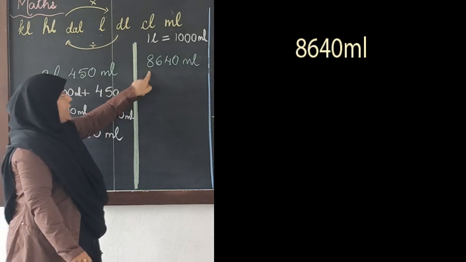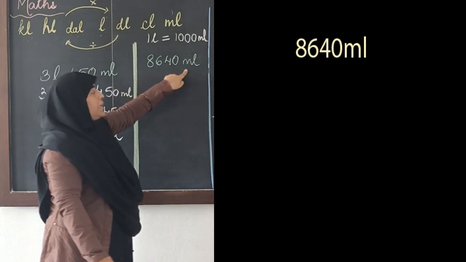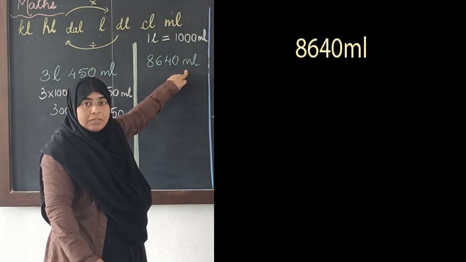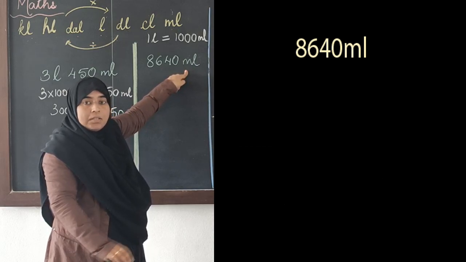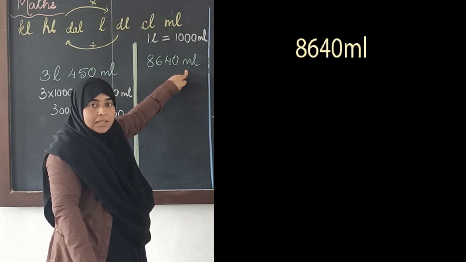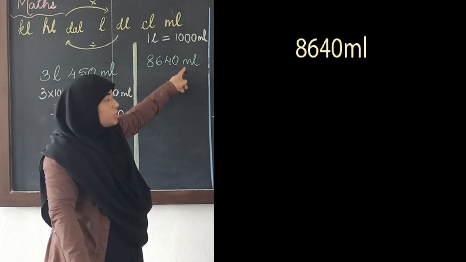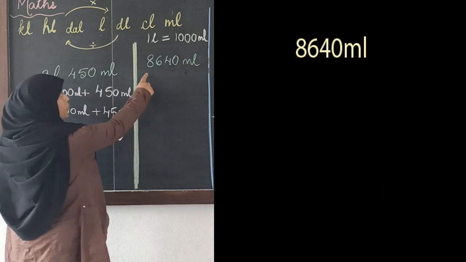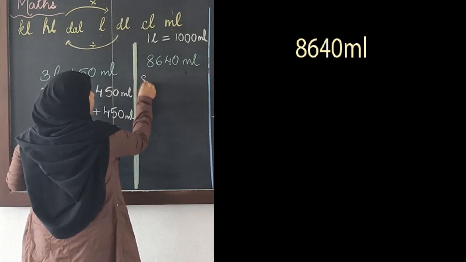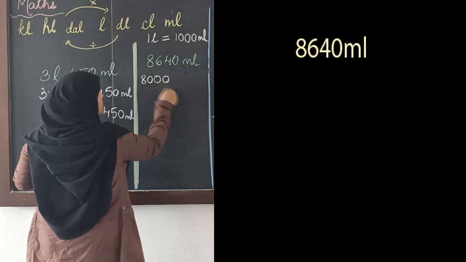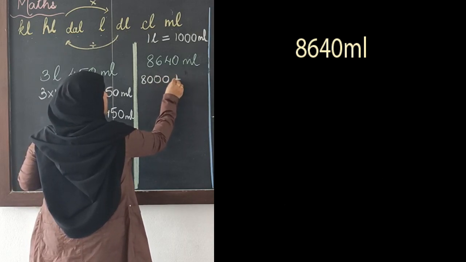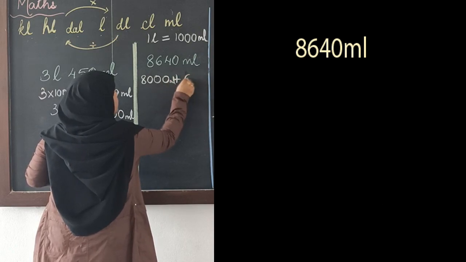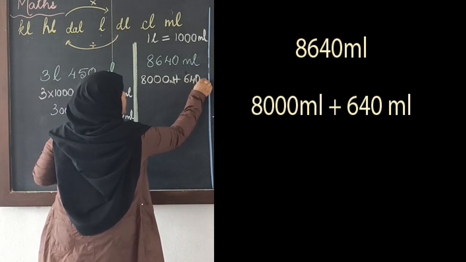Now here I have 8640 milliliters. In our previous videos also we have done the conversions, when we were converting the weight or the length. Same thing we have to do over here also. The same steps will follow for volume as well. So I am going to break this number as 8000 ml plus 640 ml.